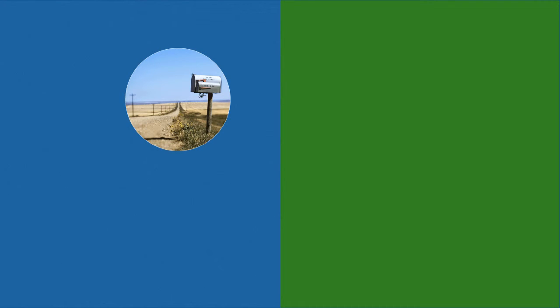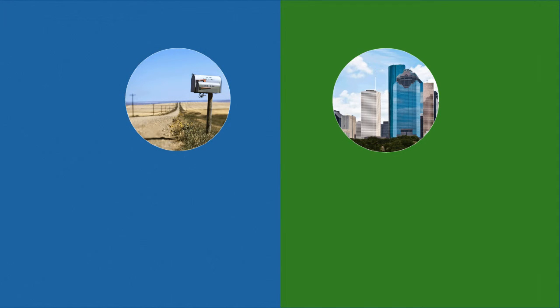Now let's say this screen represents an entire Justice of the Peace precinct. The blue area is the unincorporated part of the precinct. The green area is a city located within the precinct. Now a Class C misdemeanor is fine only. So regardless of whether or not you commit that Class C misdemeanor in the green part, the city, or in the blue part, the unincorporated part of the county, the court with the authority to hear the case first, or the court with original jurisdiction, is the Justice of the Peace Court.